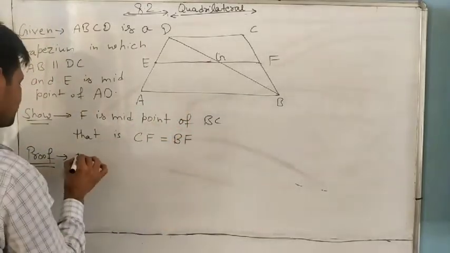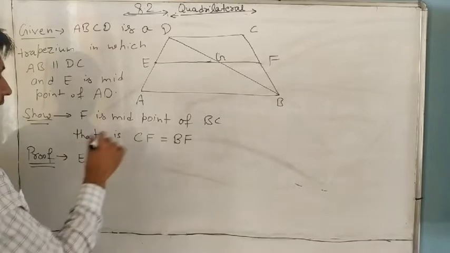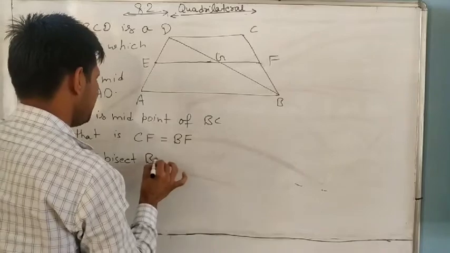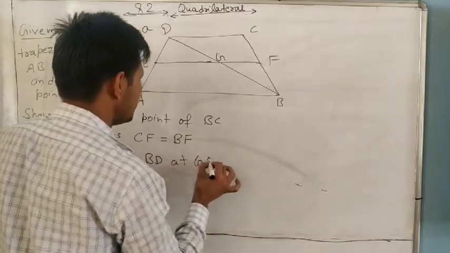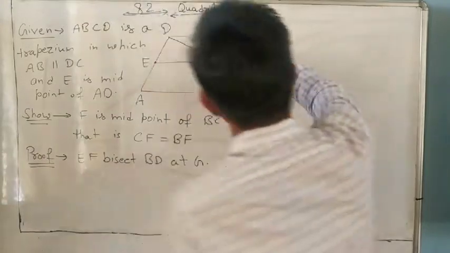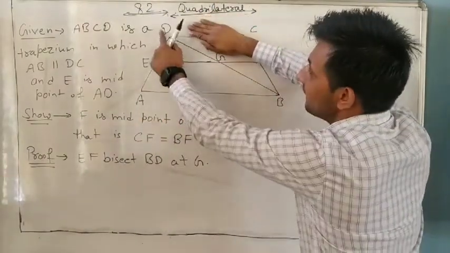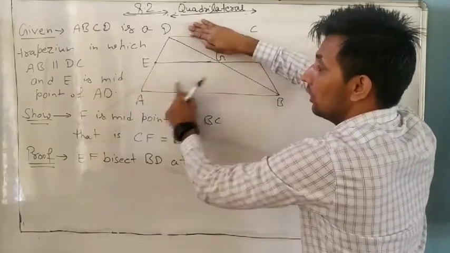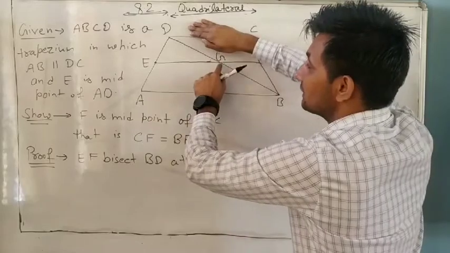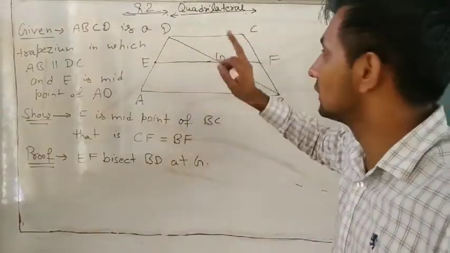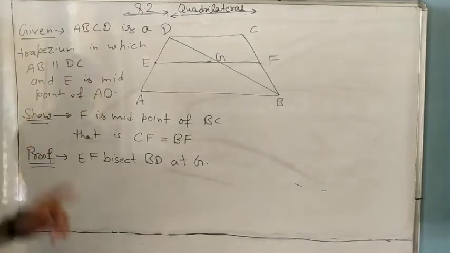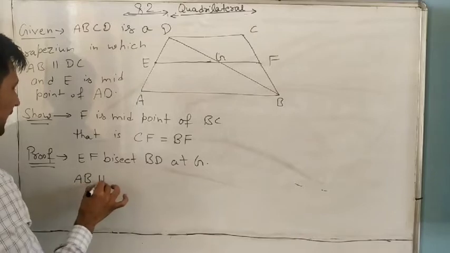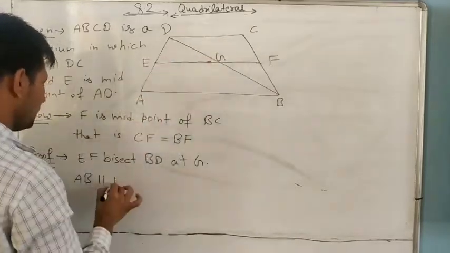So you can write that EF bisects BD at G. Now you can use triangle ABD: a line drawn through E parallel to AB always bisects the third side. First, you can write AB is parallel to DC.